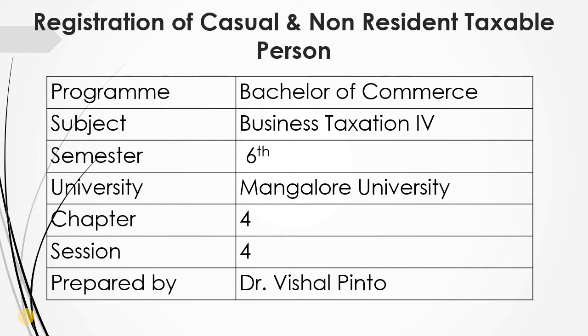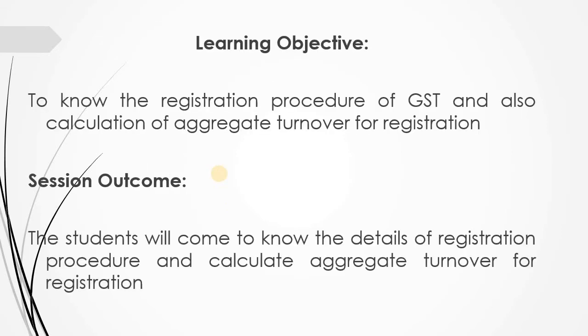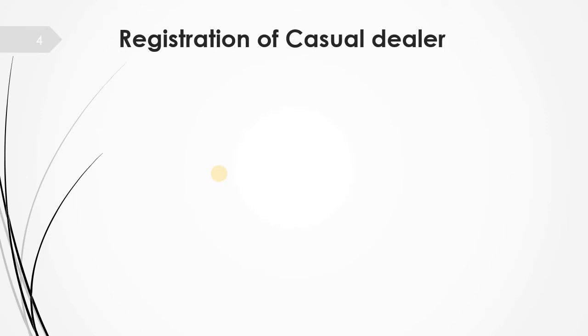This is Business Taxation 4. So in this session we are going to discuss the registration of a casual taxable person and non-resident taxable person. My presentation for this session will include registration of a casual dealer, the registration of a non-resident taxable person, and provisions related to casual taxable person and non-resident taxable person. So let's see registration of a casual dealer.